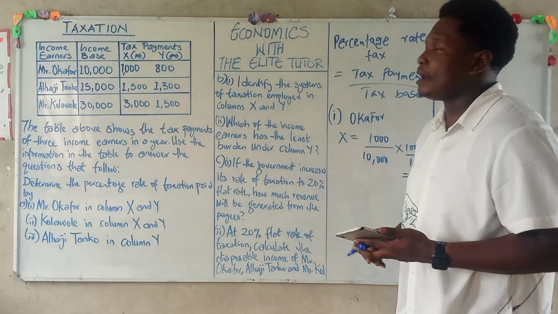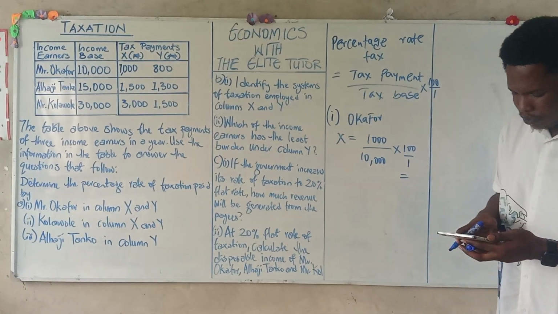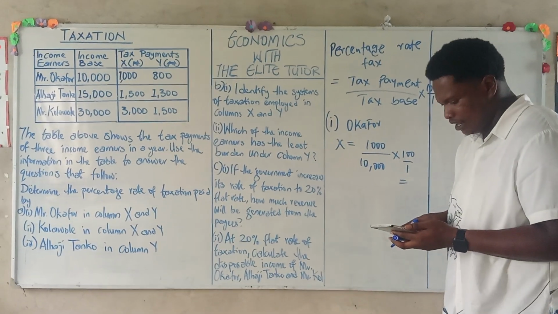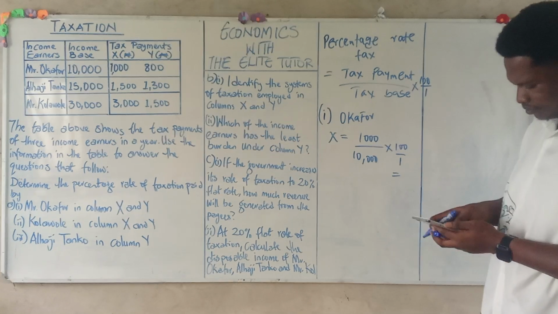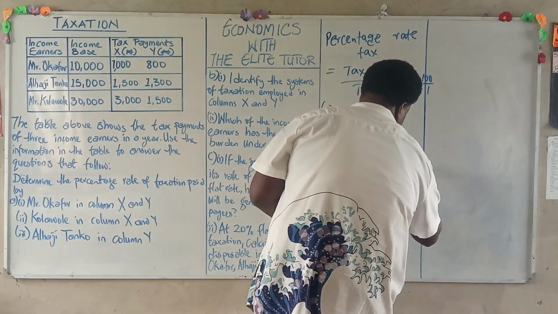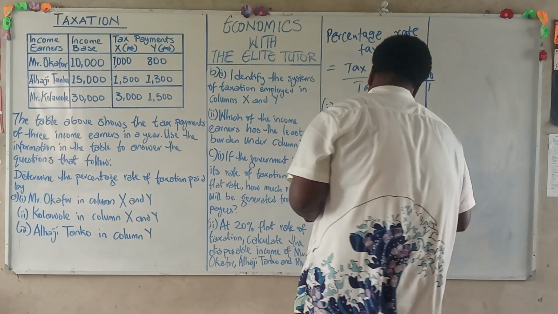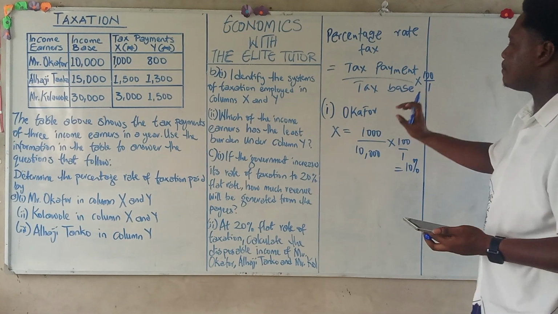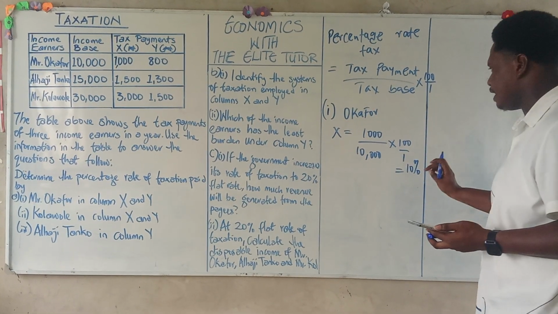Now let's confirm that from our calculator. We have 1,000 divided by 10,000 multiplied by 100. So that gives us 10%. So for Mr. Okafor for column X, his tax rate is 10%.